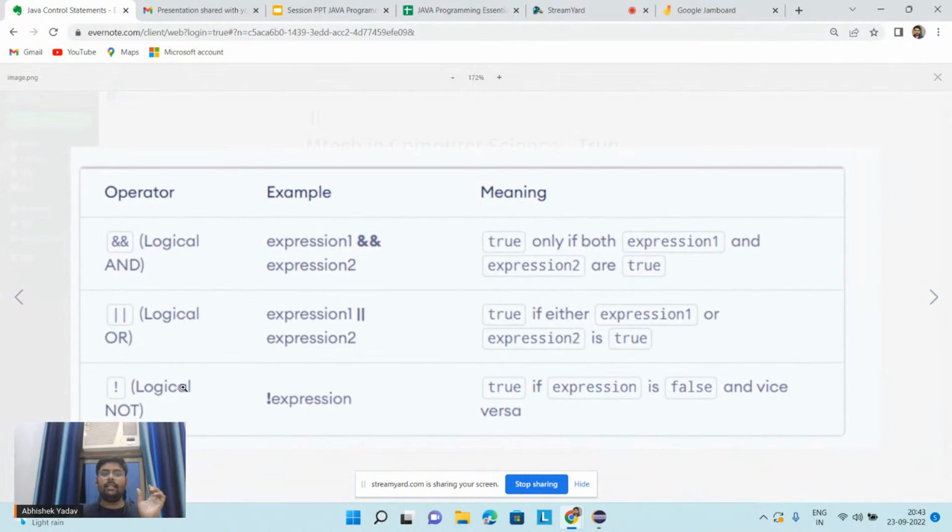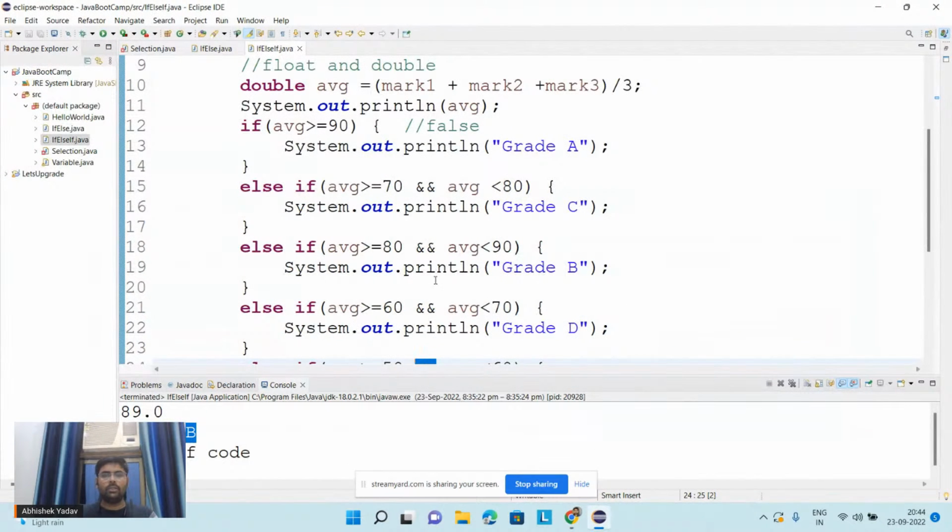And logical not is what? Here logical not is what, guys? If we have true and we are using this operator, that means we will get the condition as false. And if we are getting the condition as false and I am using this operator, that means I will get the condition as true. So similarly, if I go to the code now,